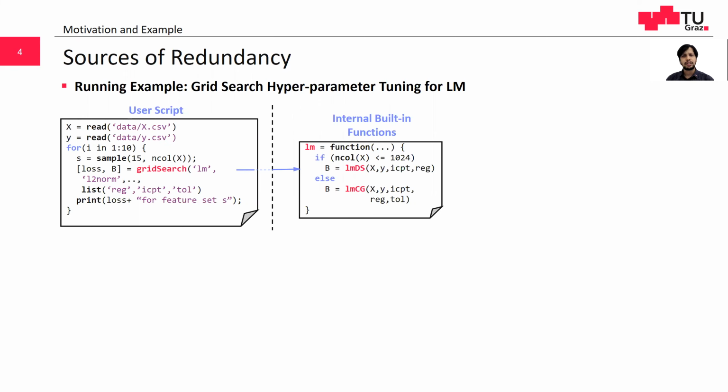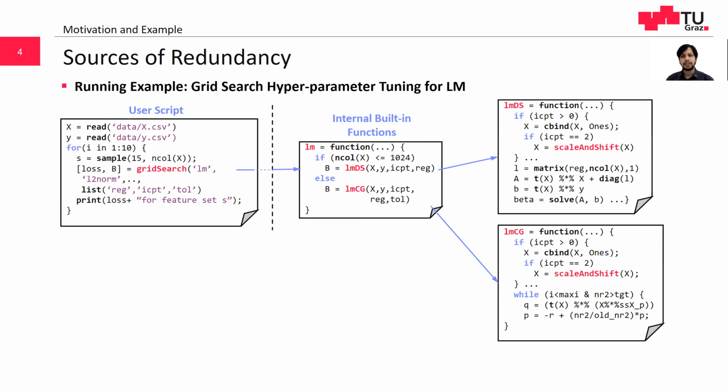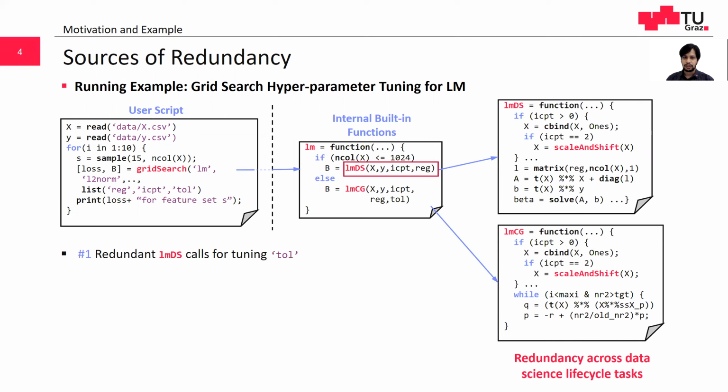Grid search function internally calls LM for each combination of hyperparameters. Based on the number of features, LM in turn dispatches either to a closed form method LMDS or an iterative conjugate gradient method LMCG. Even this simple pipeline has many fine-grained redundancies and reuse opportunities. First, if X has fewer columns, all calls to LM are dispatched to LMDS, and thus hyperparameter tolerance is irrelevant. This leads to redundant calls of LMDS.